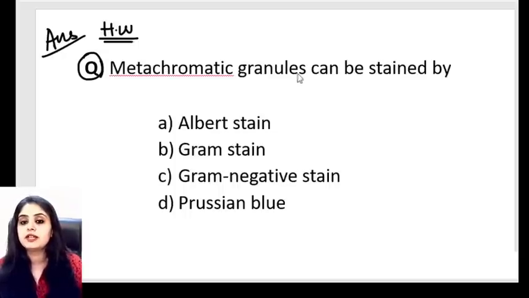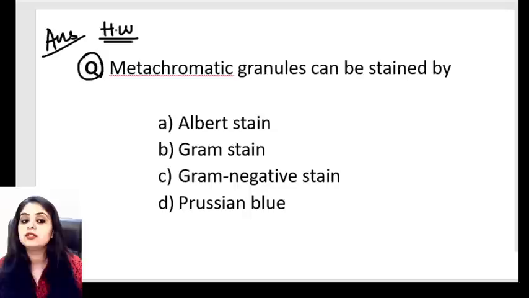what are metachromatic granules, which of the following are the stains which are going to stain them, which bacteria am I talking about. So which bacteria and which stain? If you know the answer, put it in the comments. If you don't know the answer, the next session of bacteriology, this is going to be very, very important.